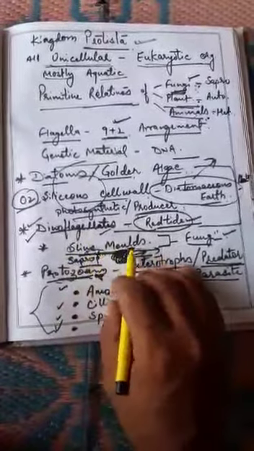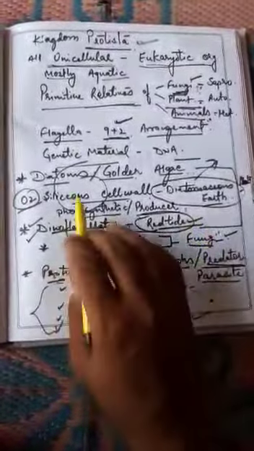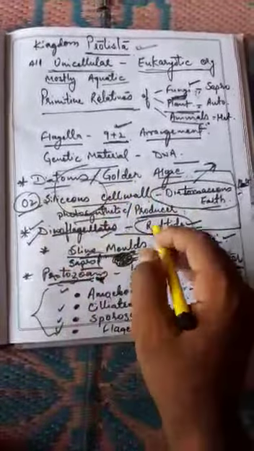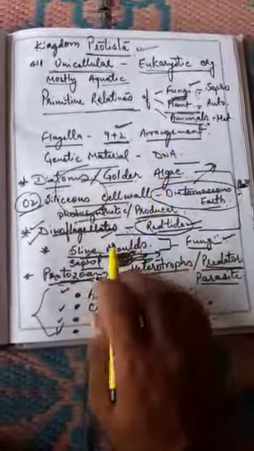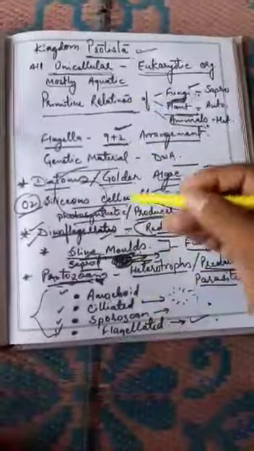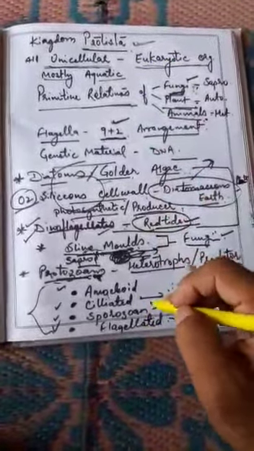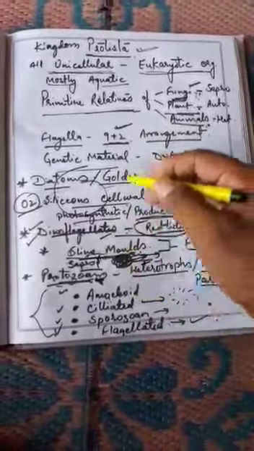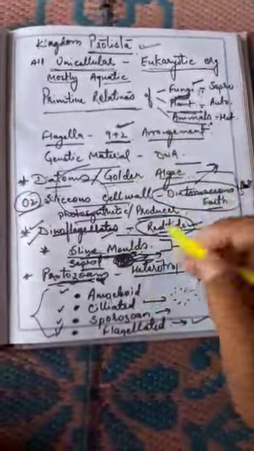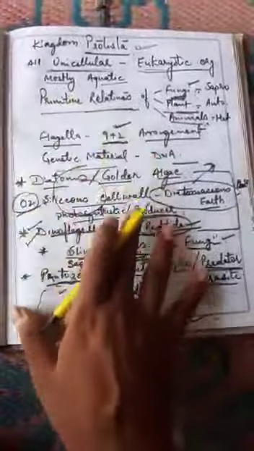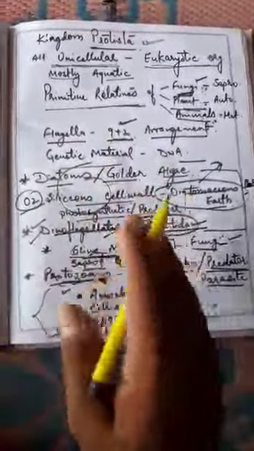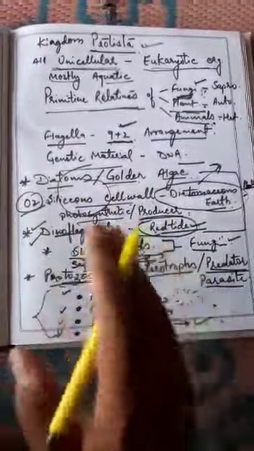These are slime molds, the relatives of fungi, and these diatoms, golden algae, and dinoflagellates are relatives of Kingdom Plantae, because they are all kept in Kingdom Protista. Why? Because they have a single cell, that means they are unicellular, and they have a eukaryotic cell. So this is all about Kingdom Protista. Next we are going to talk about Kingdom Fungi in the next section.